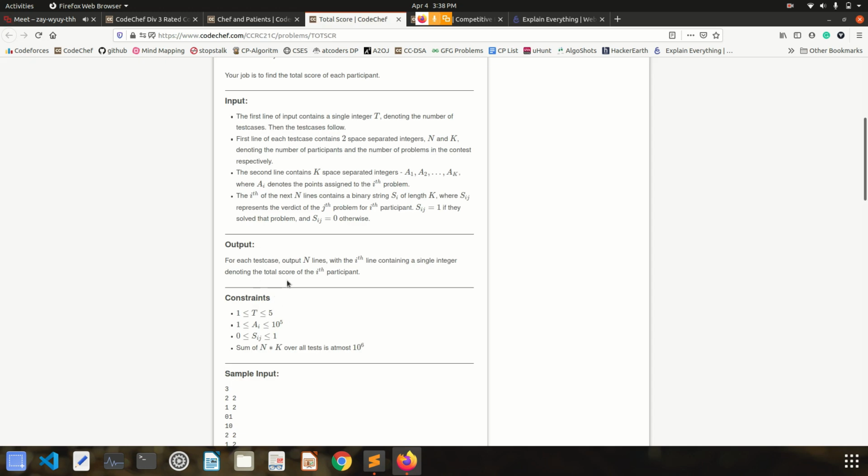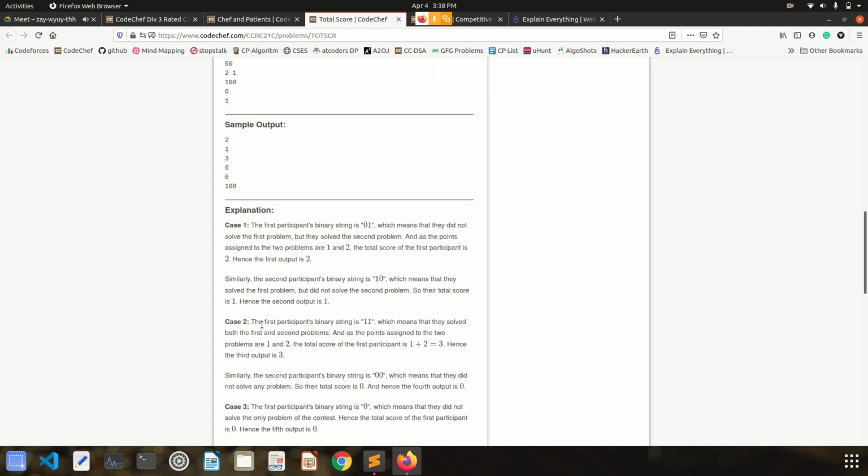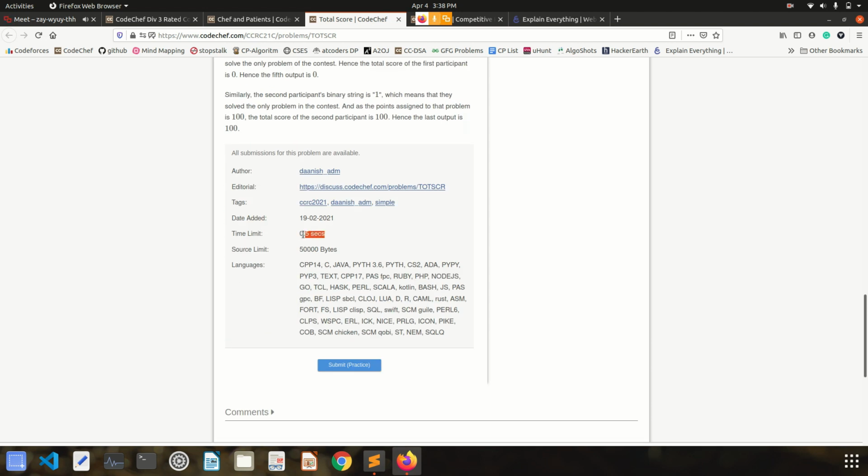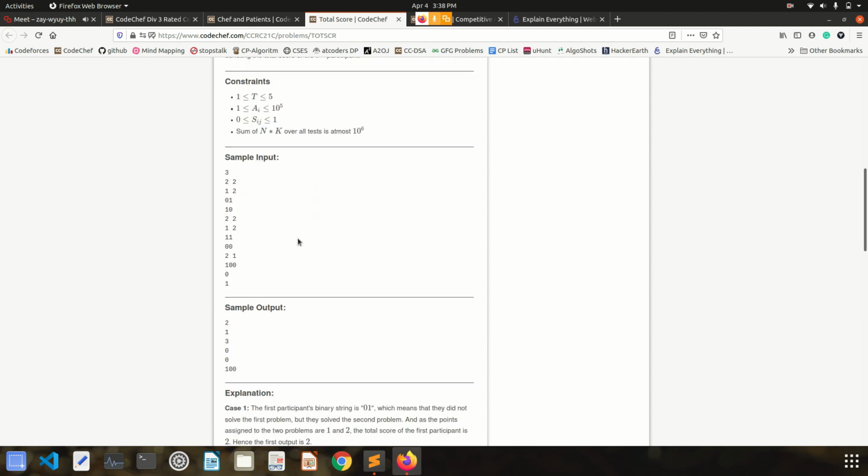According to the constraints, whatever logic you are thinking, just calculate the time complexity of that logic and then see whether that time complexity will work within these constraints or not. And at last, the time limit is also given. For this question, 0.5 seconds will be given to your solution. If your solution is not able to give an answer within 0.5 seconds, then you will get a time limit exceeded, right? So these constraints are important.